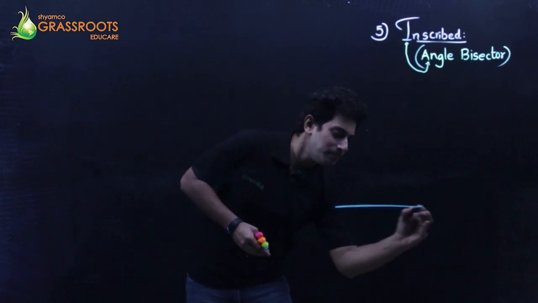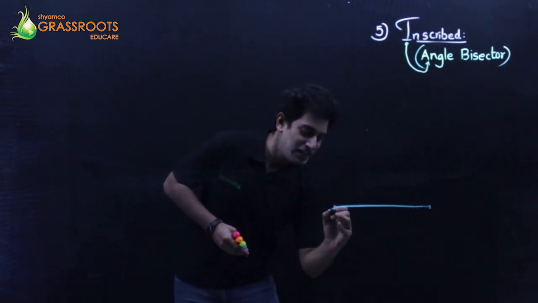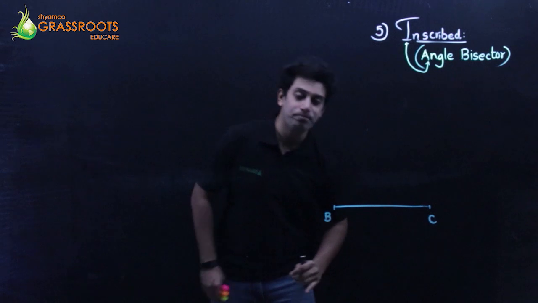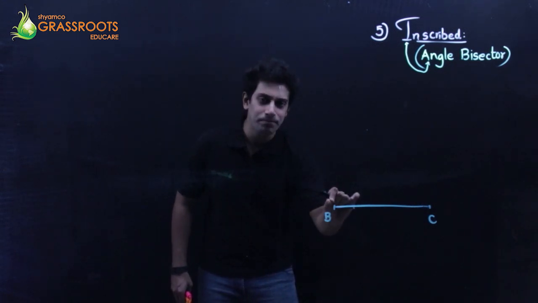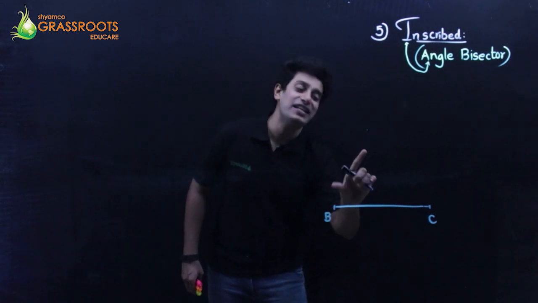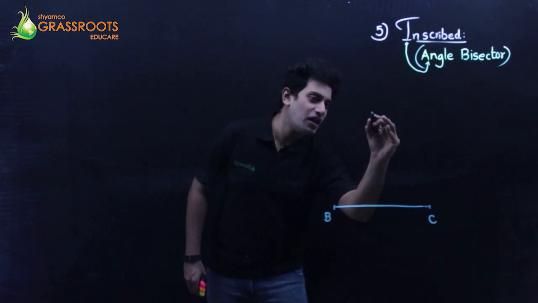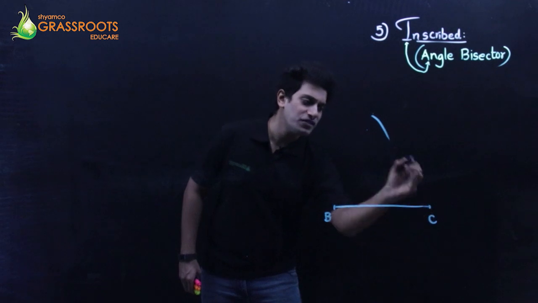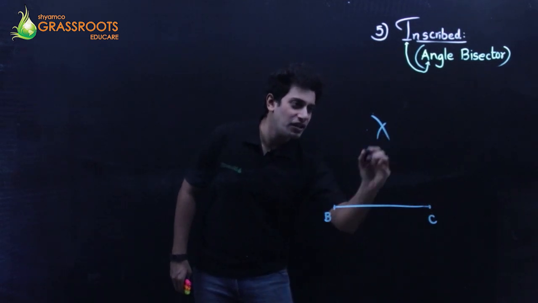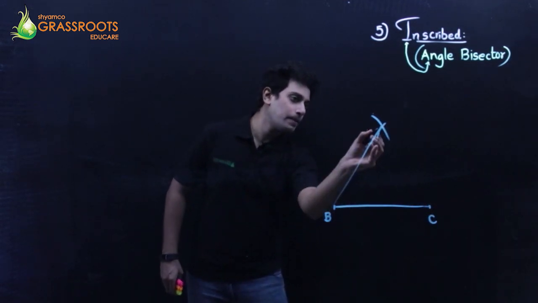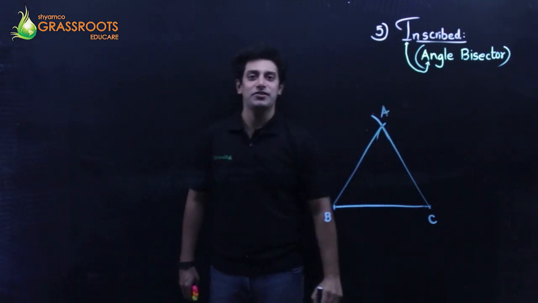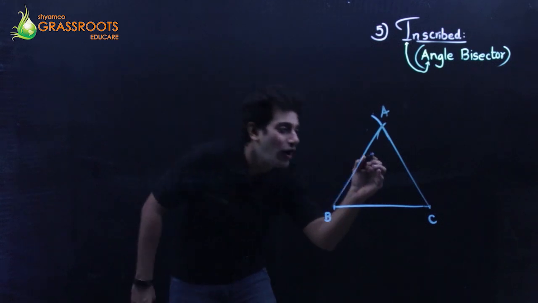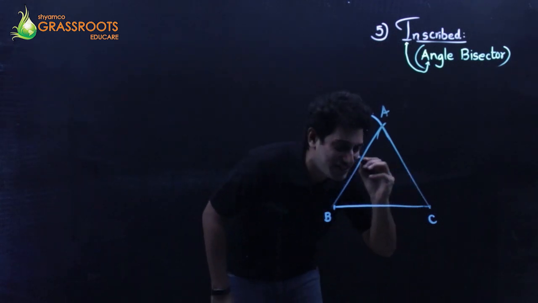So first thing, let's say this is your BC, side 5. Keep the tip of your rounder at B, stretched up to 5 centimeter. Cut an arc. From C, do the same thing. Cut an arc. Join. Join. That's your ABC, which is an equilateral triangle. I need to draw an incircle inside.